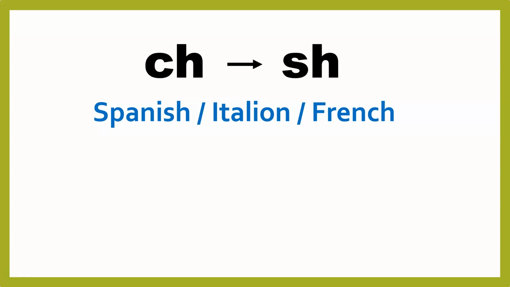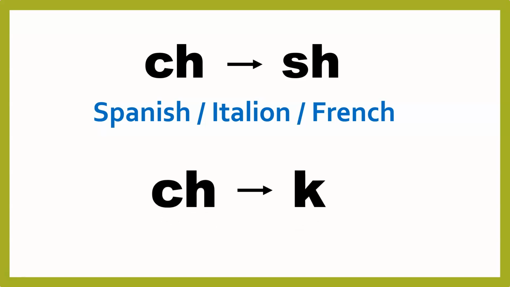In other words, if the word's origin is from these countries, then the ch digraph sounds as sh. Now, the ch digraph sounds as k if that word's origin is from Greek.